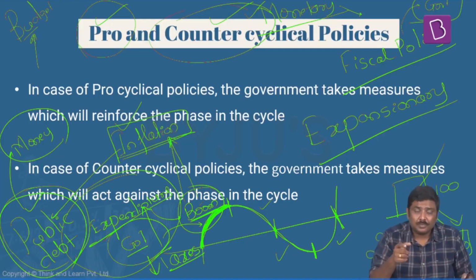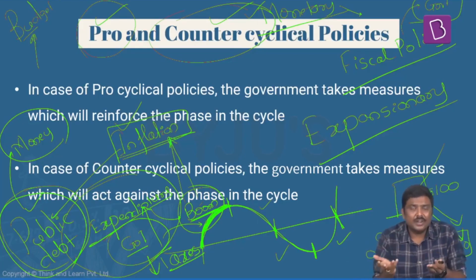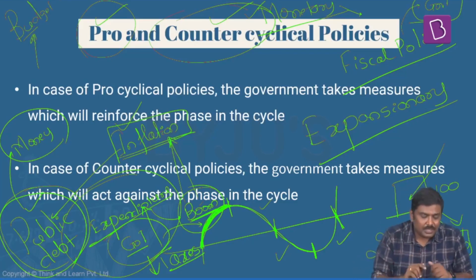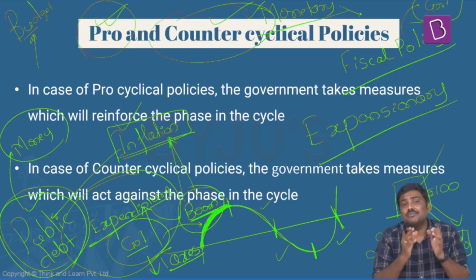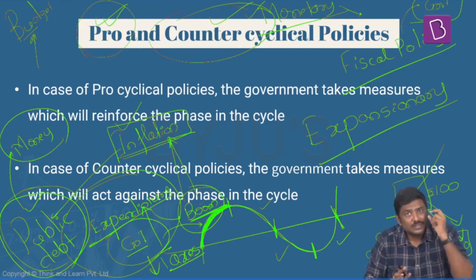So whenever the government's policies intensify the boom, or intensify slowdown, or intensify recession, or intensify recovery, such policies are referred to as pro-cyclical policies. Is it okay? These are referred to as pro-cyclical.